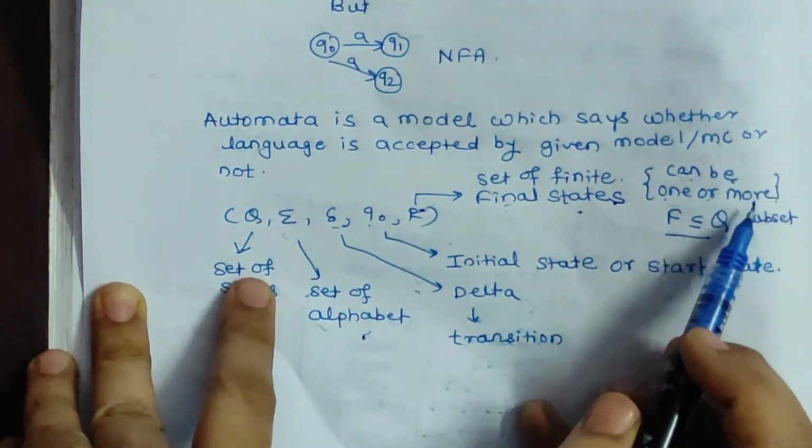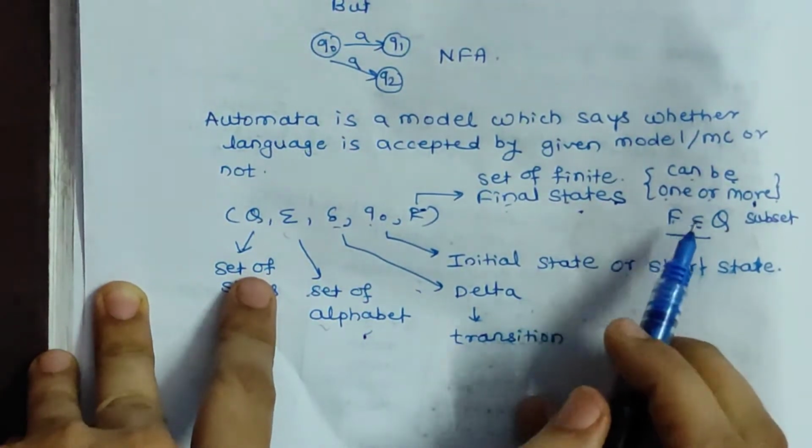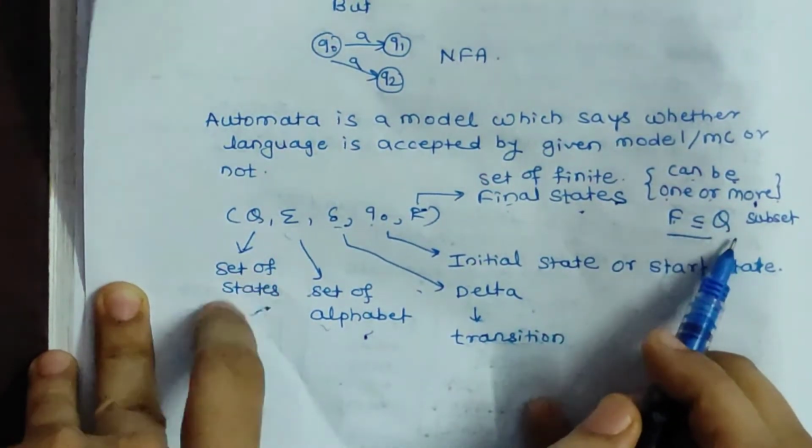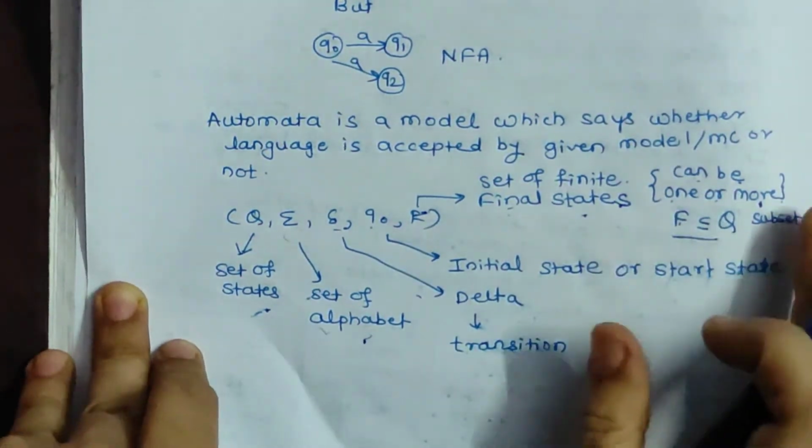There can be more than one final state, and that's why we can say the set of final states is a subset of Q. Q is the set of all states. So the final state set is a subset of all states.